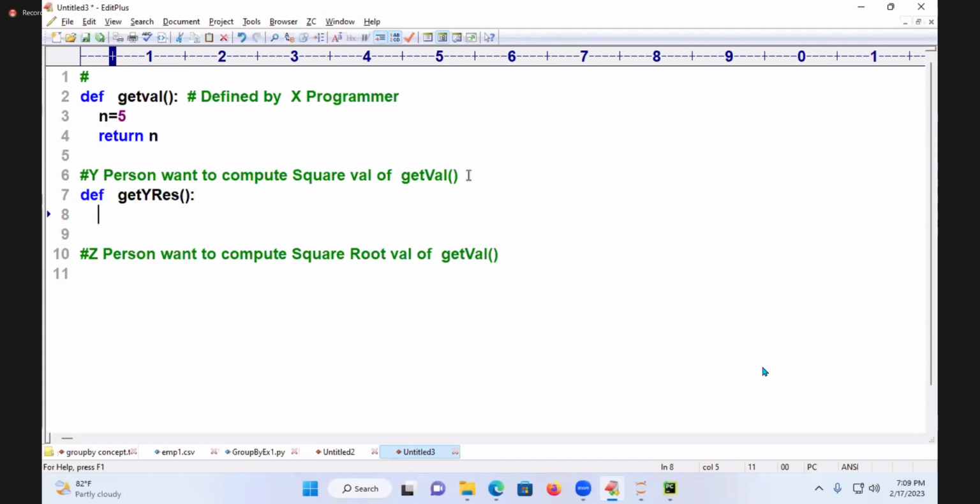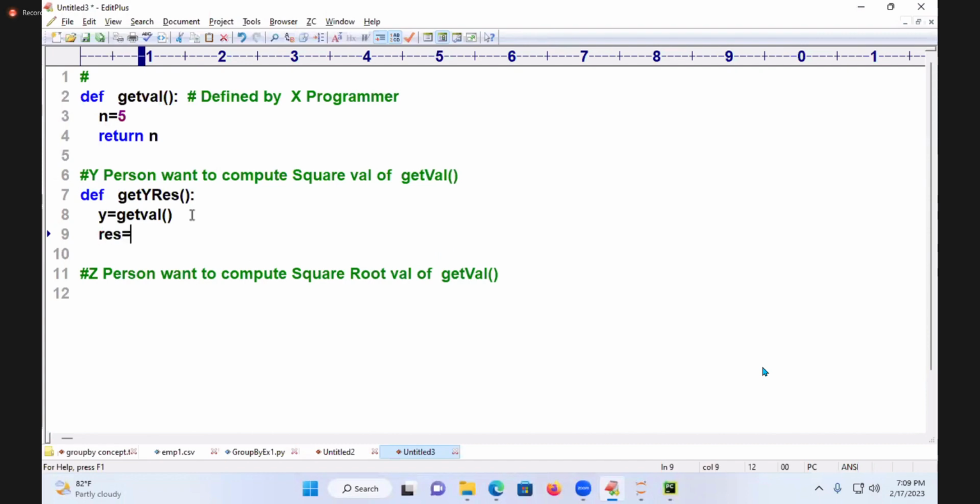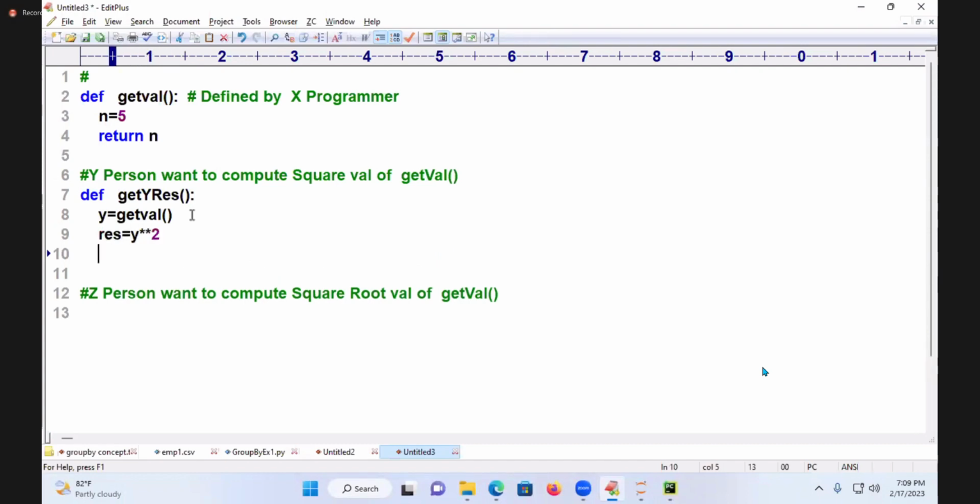Some x, some y is equal to, call which function? Get val. I am calling. Get Y result is a function which is calling which function? Get val. Now I am writing, what should I do? res is equal to y star star 2. Print of what? Square of, I will write it something like this, square of {} is equal to {}, dot format of y comma res. I'm getting it.